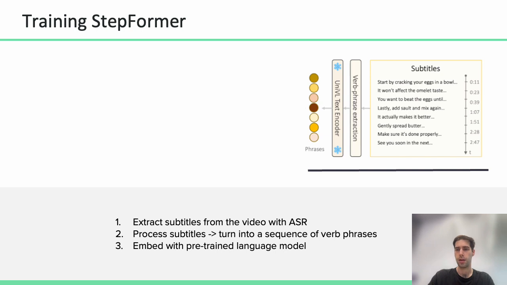More precisely, to get from the audio stream to a sequence of meaningful phrases, we use YouTube's ASR and get subtitles from the video. Then we run a number of NLP tools to do coreference resolution and punctuation reconstruction, and finally transform the subtitles into a sequence of verb phrases by running even more NLP tools. After that, we embed the obtained phrases with a pre-trained language model, UniVL, to get a sequence of phrase embeddings.